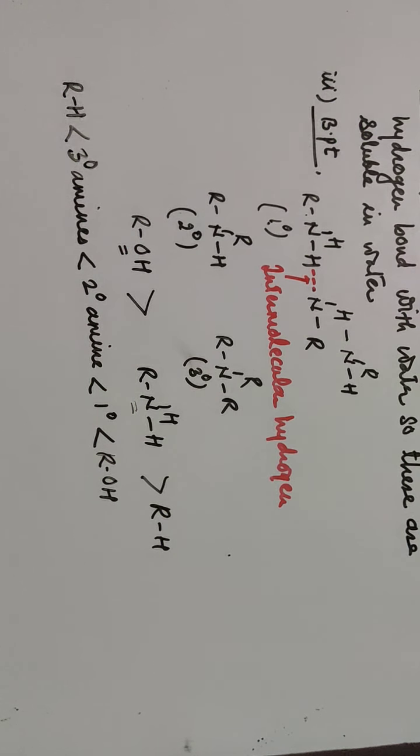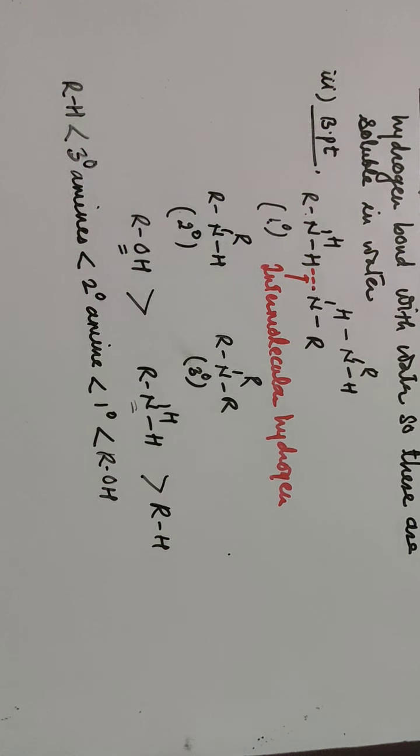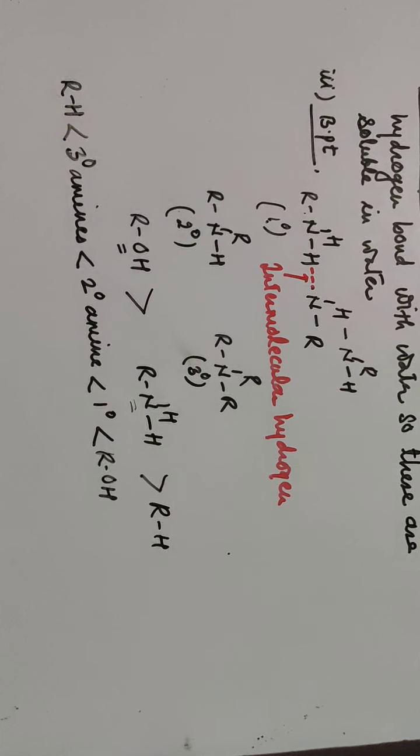In solubility, the lower members can form hydrogen bonds with water, and that's why they are soluble in water. But with increasing molecular mass, the higher alkyl groups present are hydrophobic in nature, and that's why these are insoluble. But the amines are soluble in organic solvents like benzene, ether, alcohol, etc.